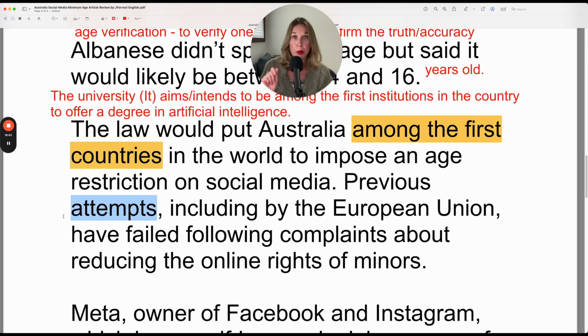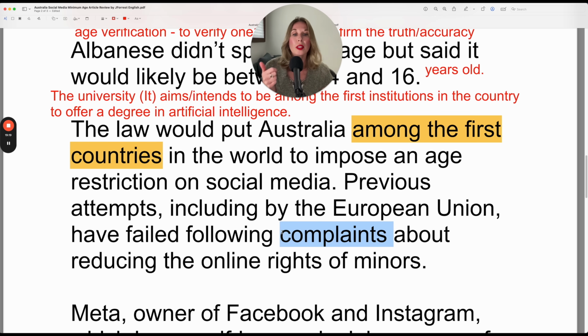Now, attempts is plural. So as the noun, it would be they. They have failed. This is the present perfect because it's a completed past action, but the result is in the present. What's the result? Well, there are no minimum age limits in the European Union among other countries. That's the result in the present because previous attempts have failed. Following complaints about reducing the online rights of minors.